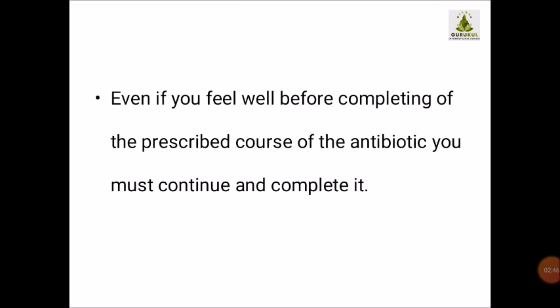Even though you have recovered and you are feeling well, you have to complete the prescribed course of antibiotic which is given to you by the doctor. Even though you may feel that you have recovered before the whole 5 days treatment, 3 days treatment, or many times 7 days treatment, you may feel at a certain stage, okay, now I am feeling better. Even then it is strictly suggested that whatever antibiotics are given to you, that dose should be completed by you.